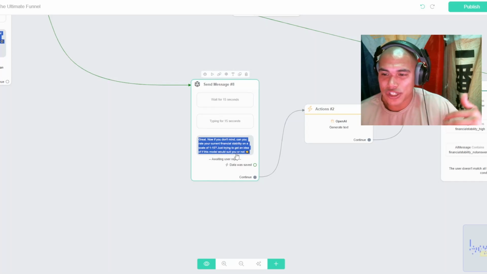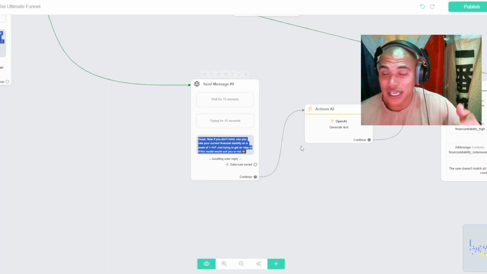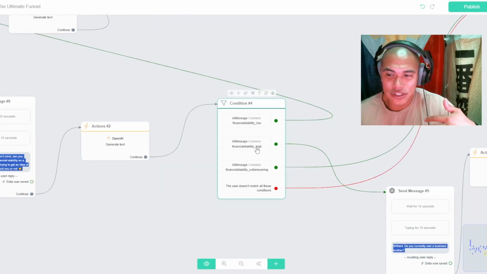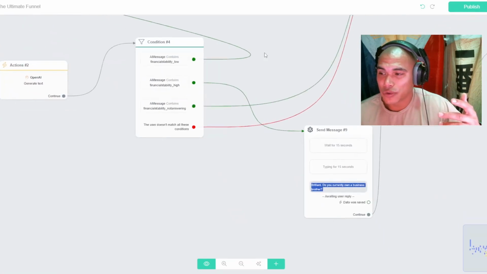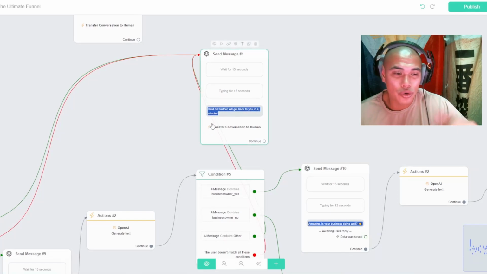Now if they're between the ages of 19 to 50, it'll lead them down over to this next series of questions like, "Hey, great. Now, if you don't mind, can you rate your current financial stability on a scale of 1 to 10? Just trying to get an idea of this model." And again, it'll get filtered in through the OpenAI, where they identify whether financial stability is high, low, not answering, so on and so forth. And it presses all the way forward until conclusion, or whenever the user decides that, like, this is the end spot, this is the end state, right?